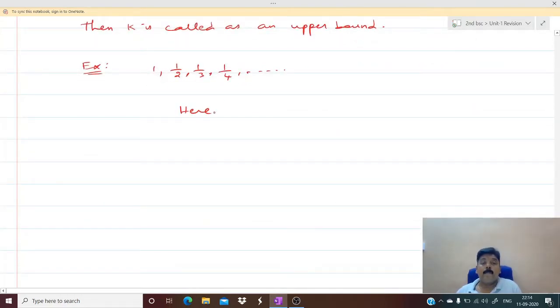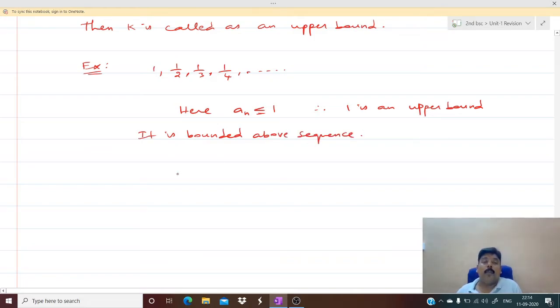All the numbers will be less than or equal to 1. Therefore 1 is an upper bound. Since 1 is an upper bound, we call it as bounded above sequence. So bounded above sequence means the sequence is having an upper bound.